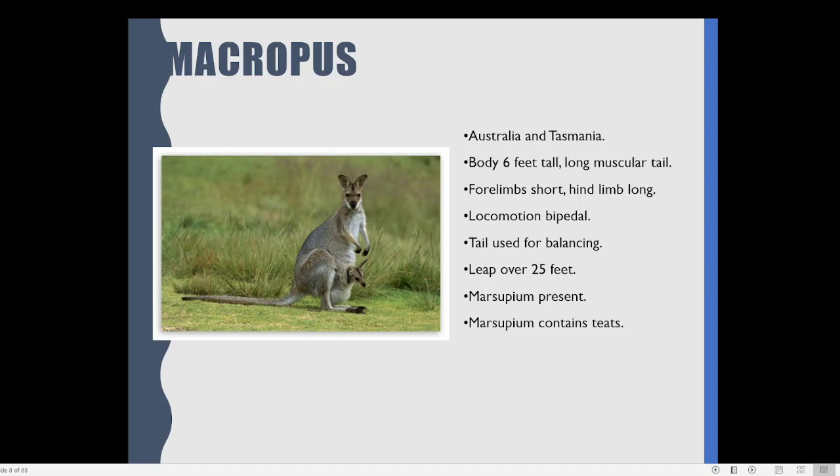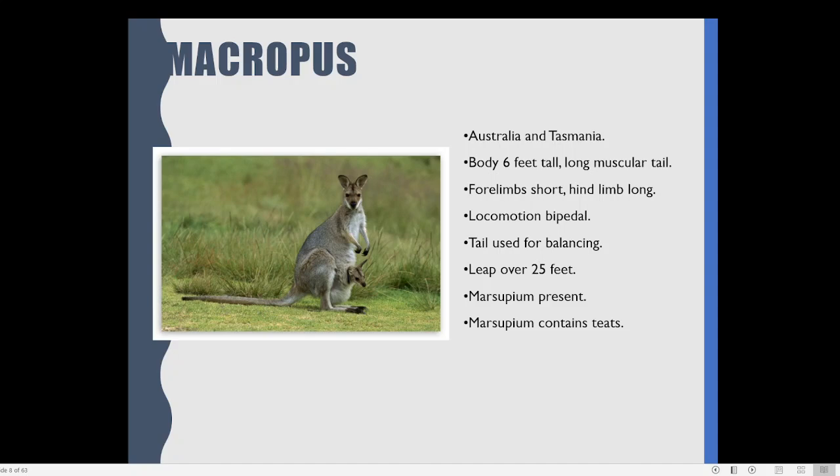By that time almost all the organs might have developed properly. But here that is not the case. Even before the organs are completely developed, the animal will be coming out of the body of the mother and simply attaching itself to the milk nipples of the mother and start feeding on that.